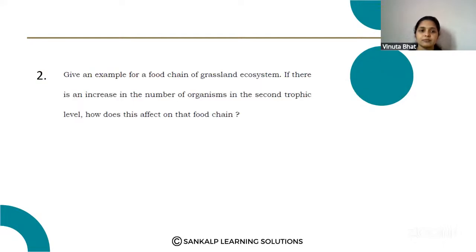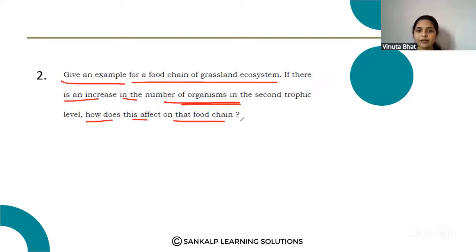Next question. Give an example for a food chain of grassland ecosystem. If there is an increase in number of organisms in the second trophic level, how does this affect the food chain?